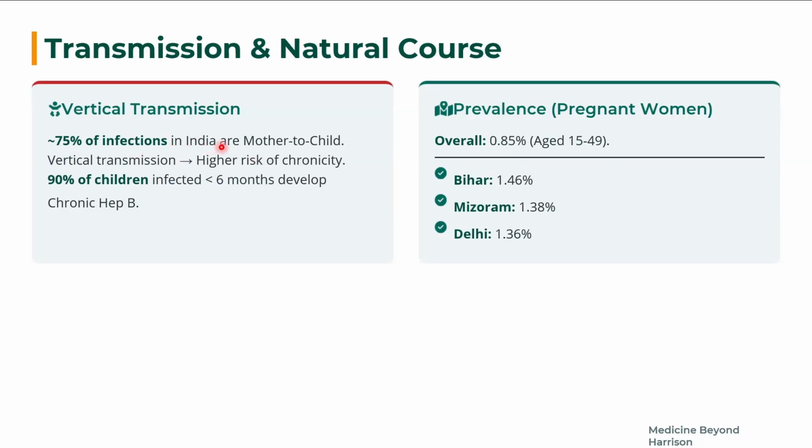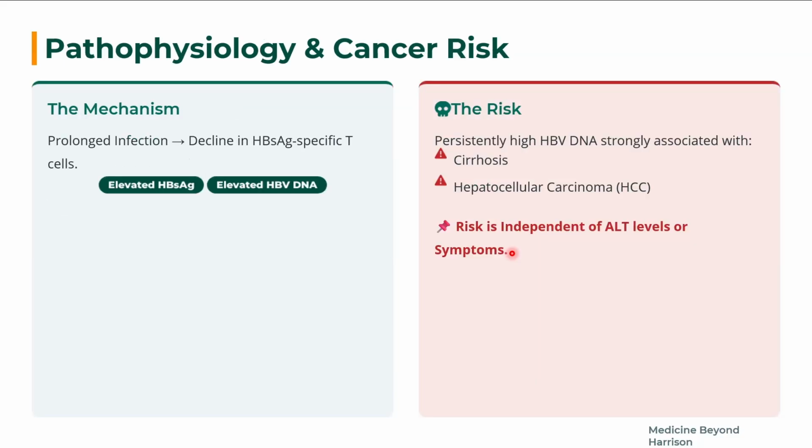Transmission is mostly vertical. 75% of infections are mother to child. Vertical transmissions have a higher risk of chronicity. Around 90% of children infected at less than 6 months develop chronic hepatitis B. Among pregnant women, the overall prevalence is about 0.85% at ages 15 to 49, with the highest prevalence in Bihar at 1.46%, Mizoram at 1.38%, and Delhi at 1.36%.